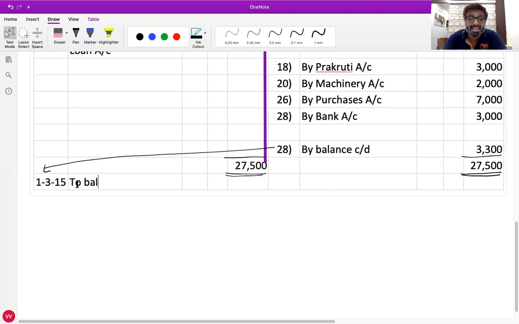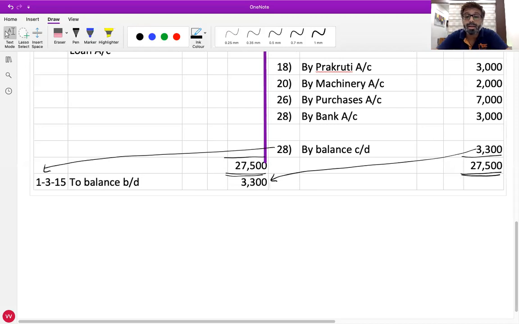And write down to balance brought down. Means February's closing balance will become March's opening balance. Do you understand this? Yes, sir. And in amount column write 3,300 again. Same thing you have to write after the totals on the opposite side.